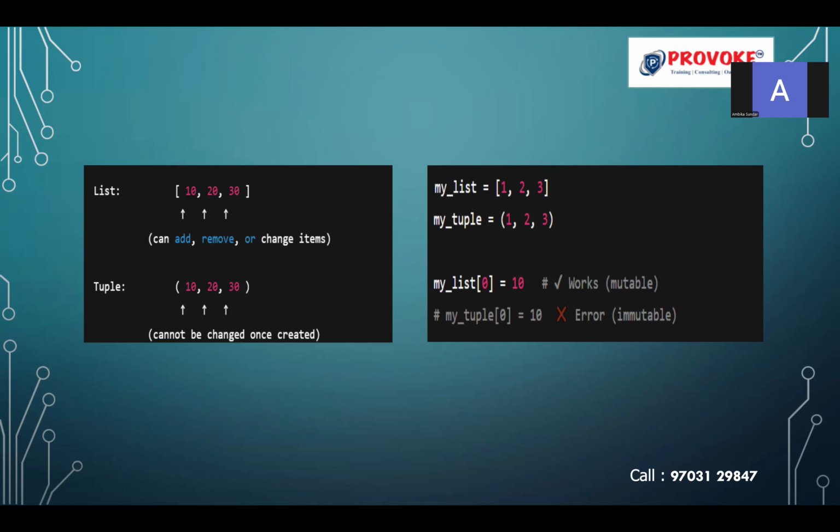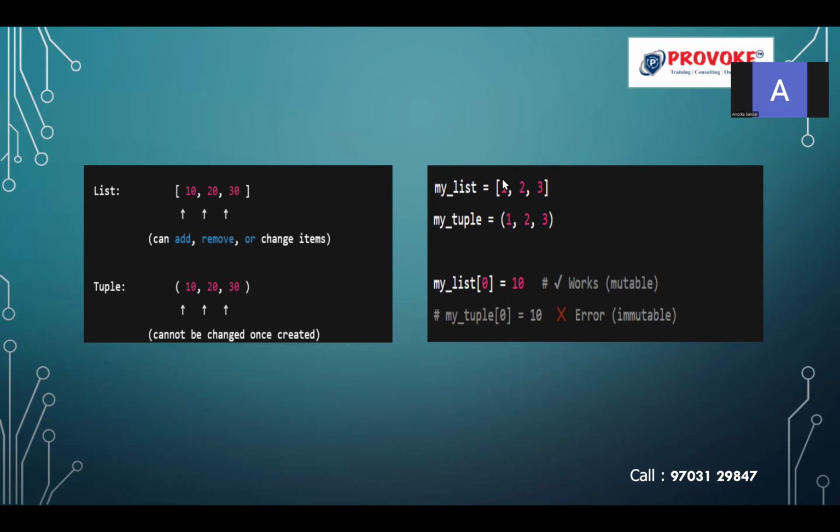On the right side, my list is equal to 1, 2, 3. My tuple is equal to 1, 2, 3. The one that comes with the square bracket is the list, and the one that comes with the parentheses is the tuple. My list of index 0 is equal to 10. So I am going to change index 0. In my list, at index 0, I have the element 1. I am going to change it to 10. This is possible with the list. Whereas my tuple of 0 is equal to 10 will give you an error because it is immutable.